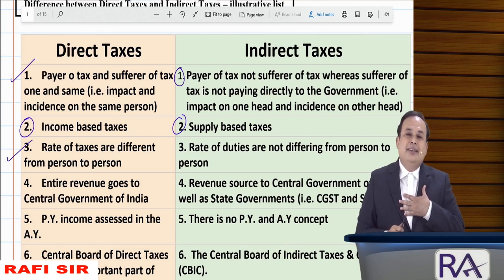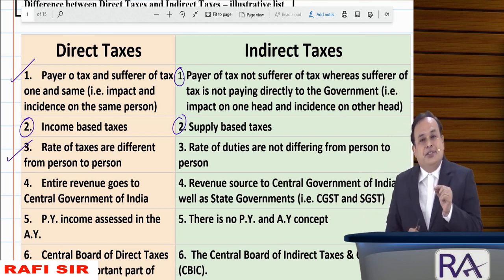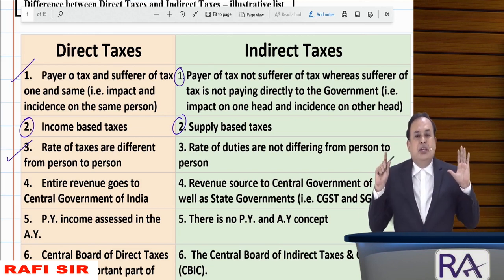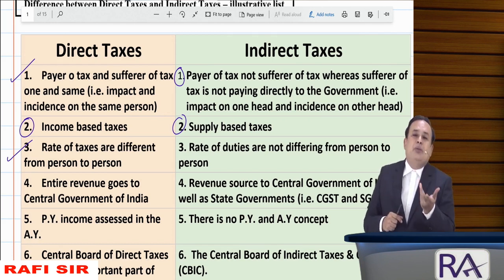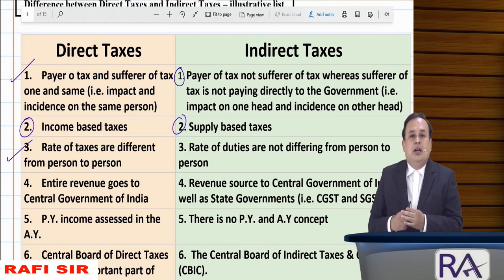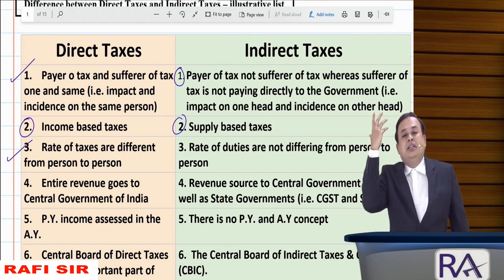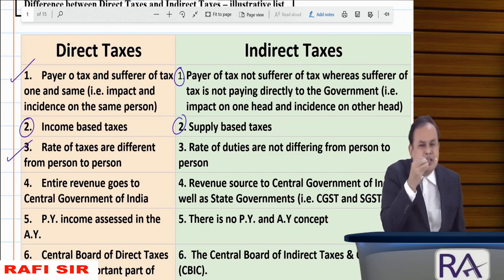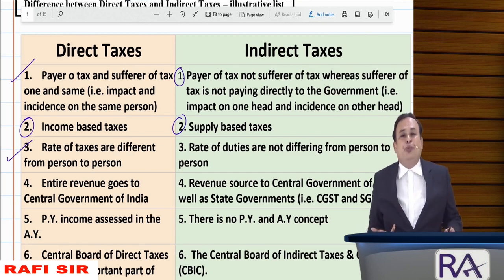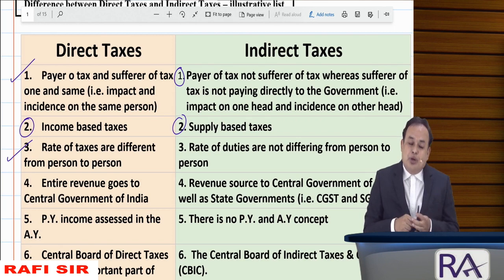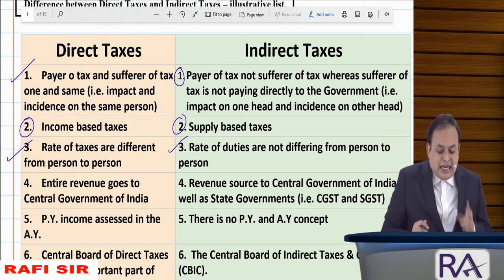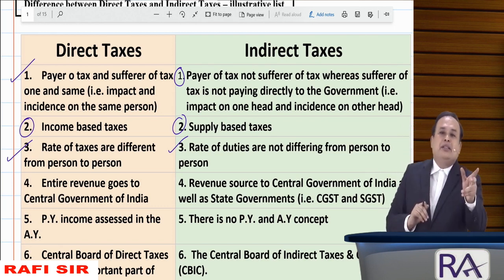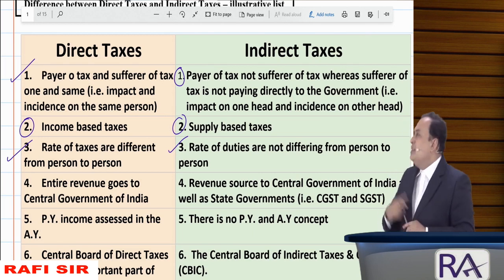Got the clarity? It is what? Direct taxes: rates of tax different from person to person. Whereas in the case of indirect taxes, it is not so, my dear. You may be a big giant in the corporate sector. Whatever rate of tax you pay, the same rate of tax an individual will also pay under the indirect taxes, because under the indirect taxes, rates of duties or taxes do not differ from person to person. How? Look on the screen.